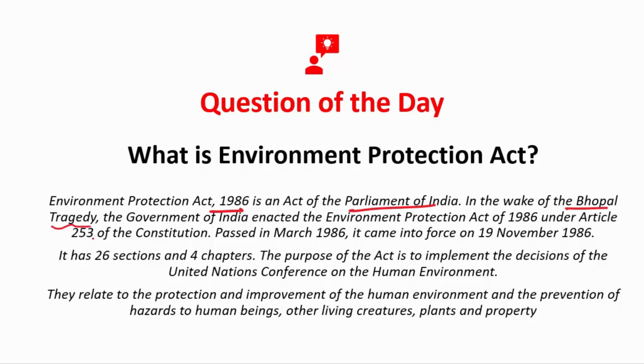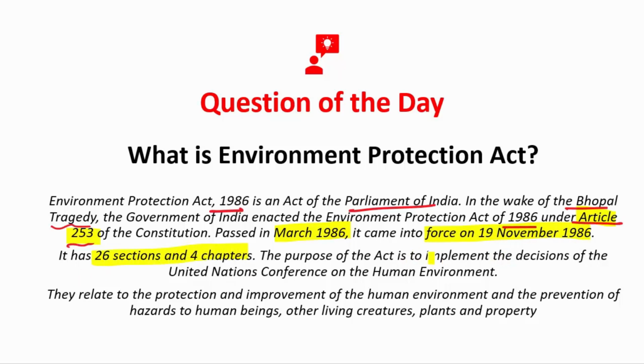After the Bhopal gas tragedy happened, the Government of India enacted the Environment Protection Act of 1986 under Article 253. Remember this, under Article 253 of the Constitution. And this was passed in March 1986, but it came into existence after 19th November 1986. It has a total of 26 sections and 4 chapters.